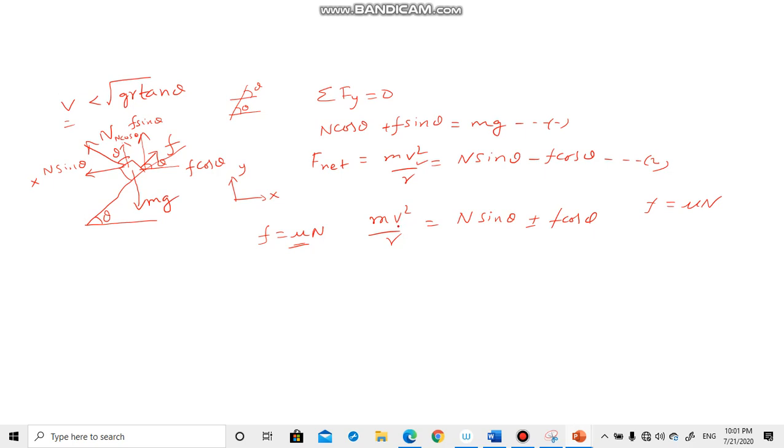So here you have to see the procedure, and any problem comes, you have to apply these steps. So how do you find N? There are two equations here. So what are actually the unknowns here? See, theta is known. f can be written in terms of N. Okay, here the unknowns are v and N. Rest all are known. What are the known quantities? m is a known quantity, r is a known quantity, theta is a known quantity. So using these two equations you can solve for the unknowns. So this is the method to calculate for this topic. Thank you.